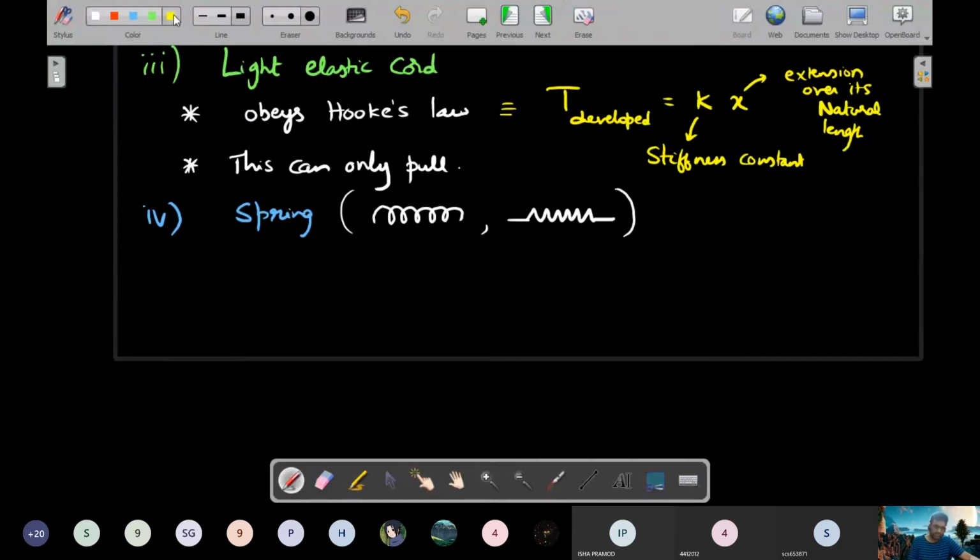Let me give you a picture of such a thing. Imagine there is a rigid contact to which this spring is connected. It's a helical coil spring, and there is a person who is pulling that spring.